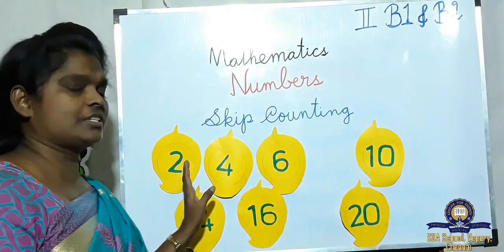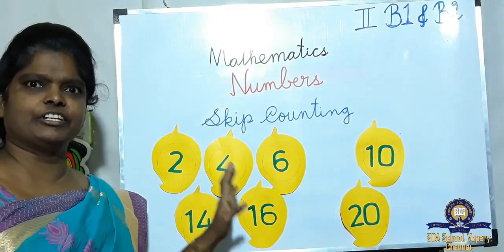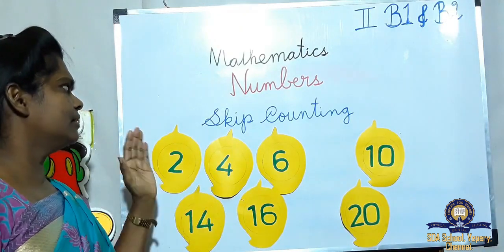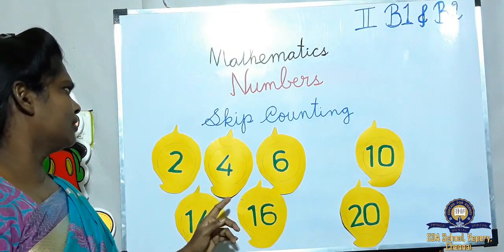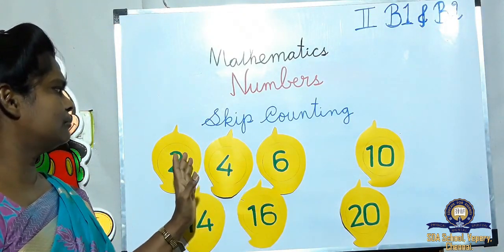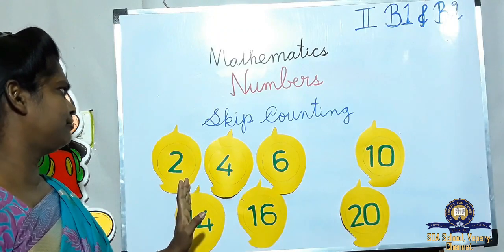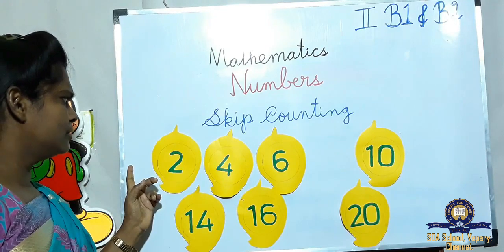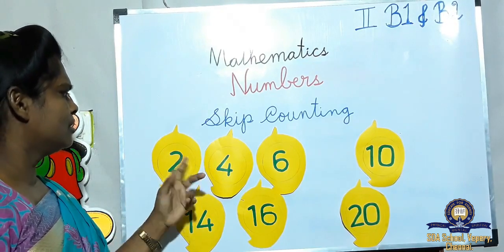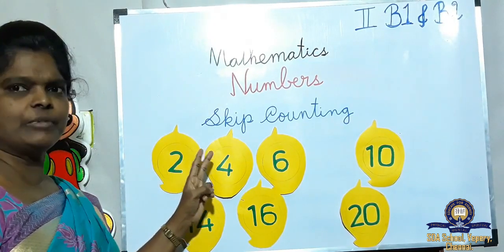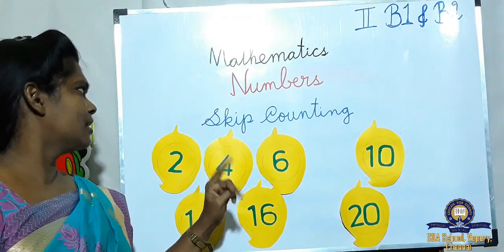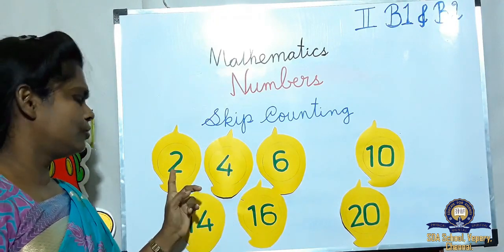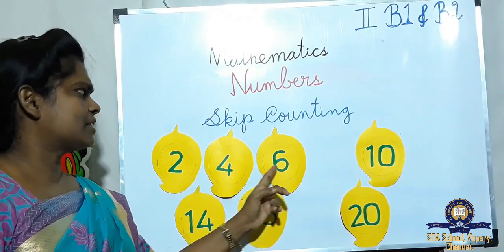First, whenever you see the numbers, you have to identify the pattern. In what pattern the numbers are skipping. Whatever it is, first you have to identify. Now here see 2. No 1 and here no 3. So here is counting by 2's. Skip counting by 2's. 2, 4, 6.